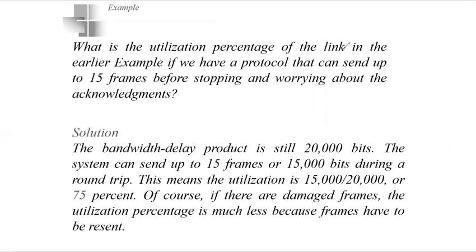What is the utilization percentage of the link in the earlier example, if we have a protocol that can send up to 15 frames before stopping and worrying about the acknowledgement? Here, instead of a protocol which is sending only one frame, I have a different protocol which can send up to 15 frames. After 15 frames, it will wait for the acknowledgement. Each frame is equal to 1000 bits.